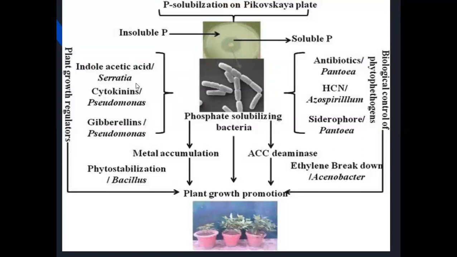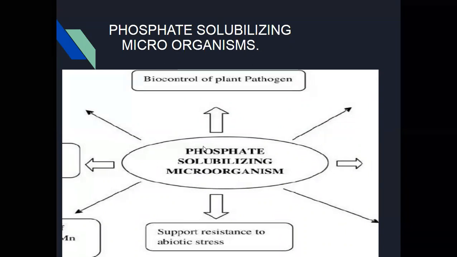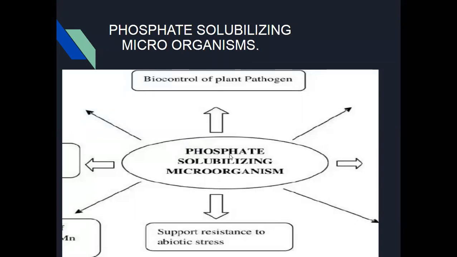Next one is phosphate solubilizing microorganisms. In the soil, phosphorus is present in large amounts, but most of that phosphate cannot be utilized by the plant roots.